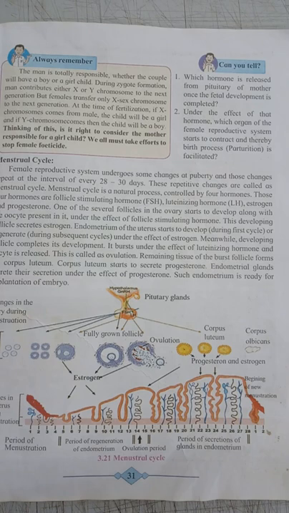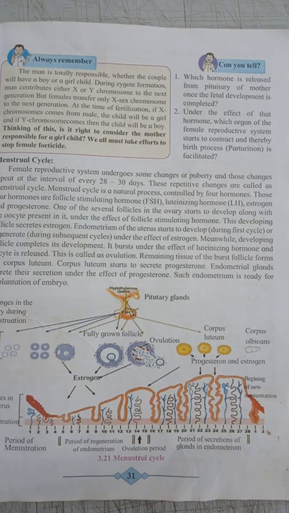What I told you: the female reproductive system undergoes some changes at puberty age, and these changes are repeated at an interval of every 28 to 30 days. These repetitive changes are called the menstrual cycle. The menstrual cycle is a natural process. It is controlled by four hormones.